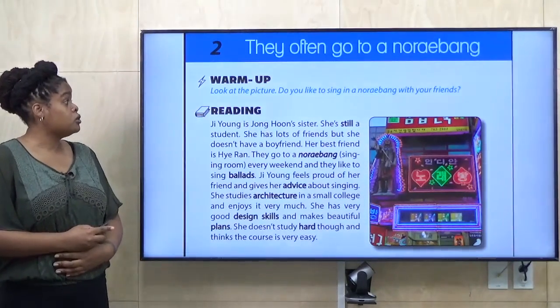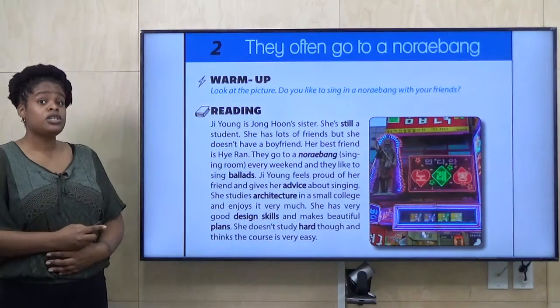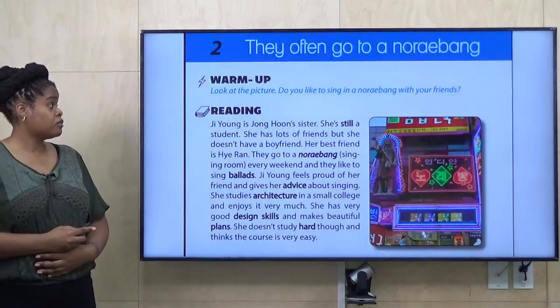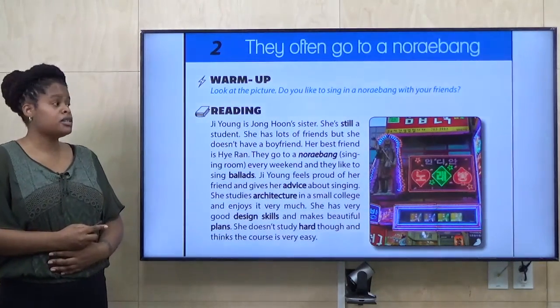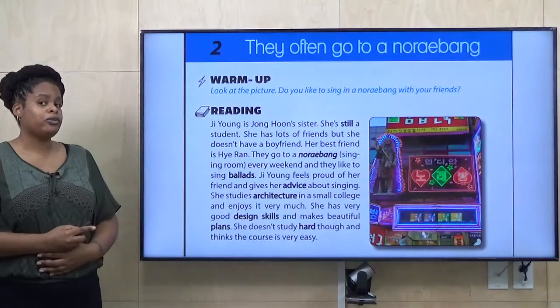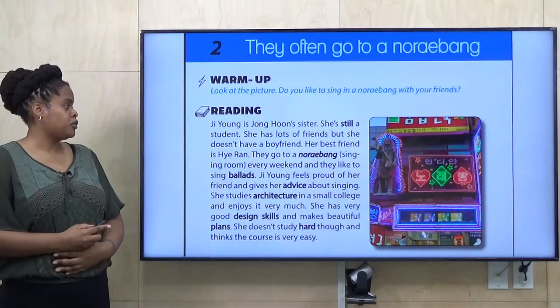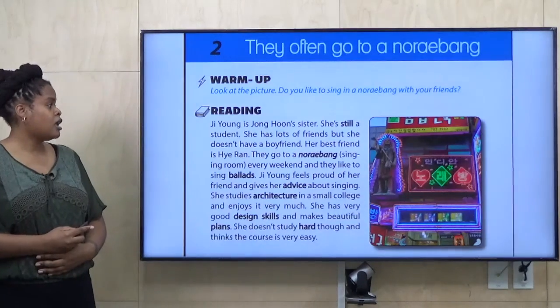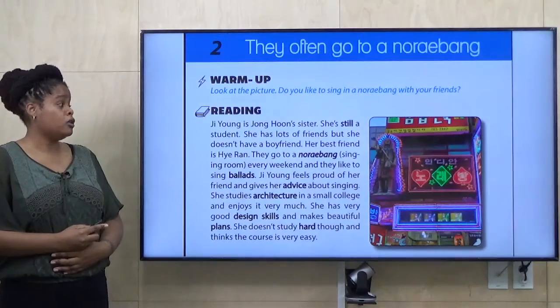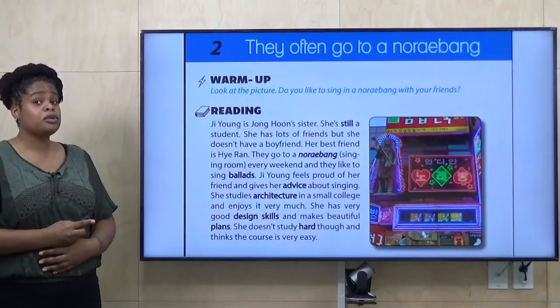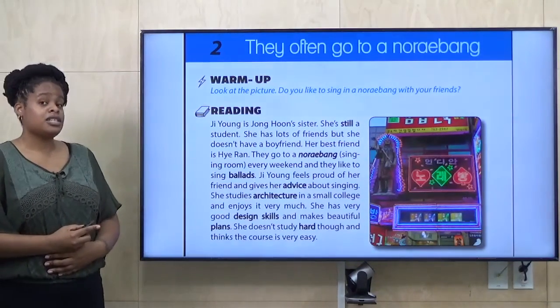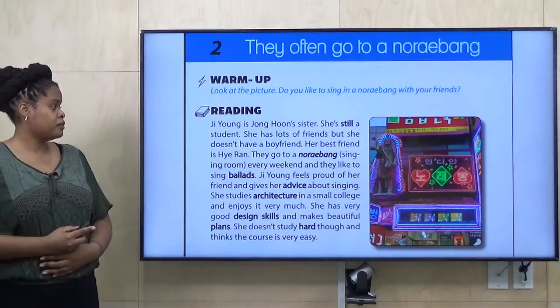Ji-young is Jong-hoon's sister. She's still a student. She has lots of friends, but she doesn't have a boyfriend. Her best friend is Kyeon. They go to a Noragon, or singing room, every weekend, and they like to sing ballads.